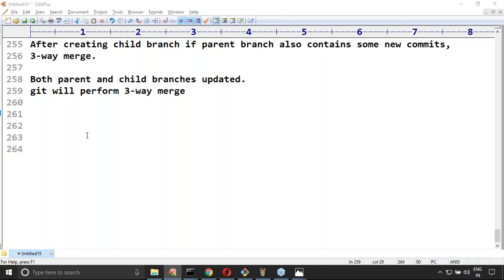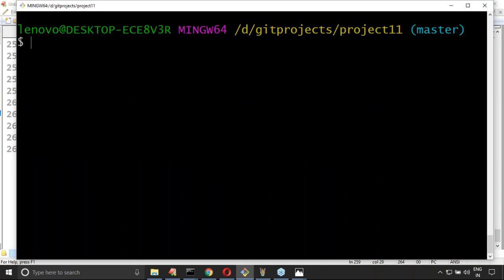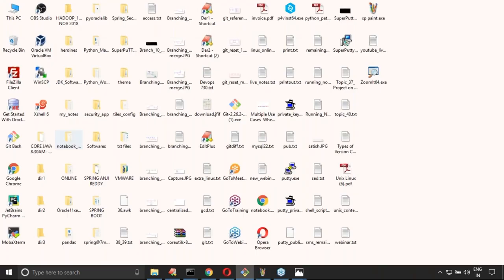Now can I go for that? Yes, friends? Okay, listen carefully, sir. Here one small point is there. One minute, I had a diagram somewhere on branching and 3-way merge.